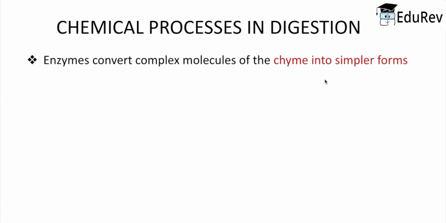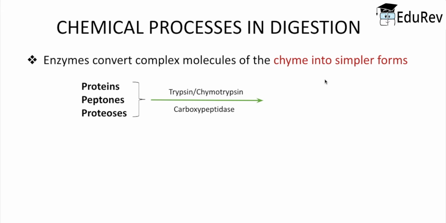Now we will understand how these various enzymes are helping the complex substances to break into simpler forms. As we have learned earlier, all these enzymes present in the bile and pancreatic juice get activated in the small intestine, and these enzymes help convert these complex molecules of the chyme into simpler forms. So the presence of trypsin, chymotrypsin, carboxypeptidase converts proteins, peptones and proteoses into dipeptides.